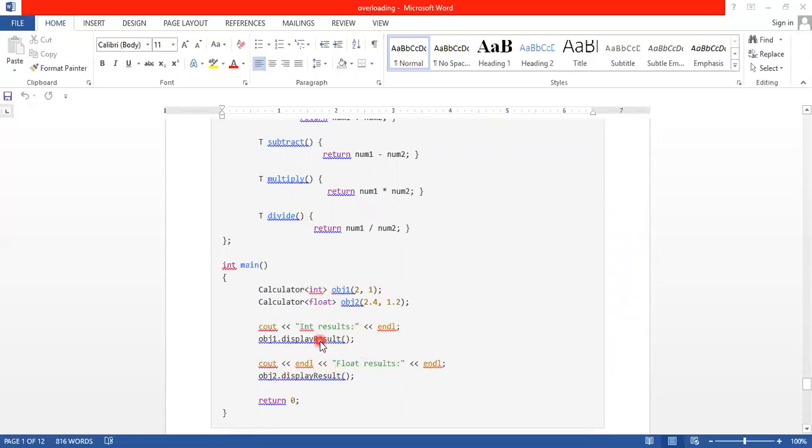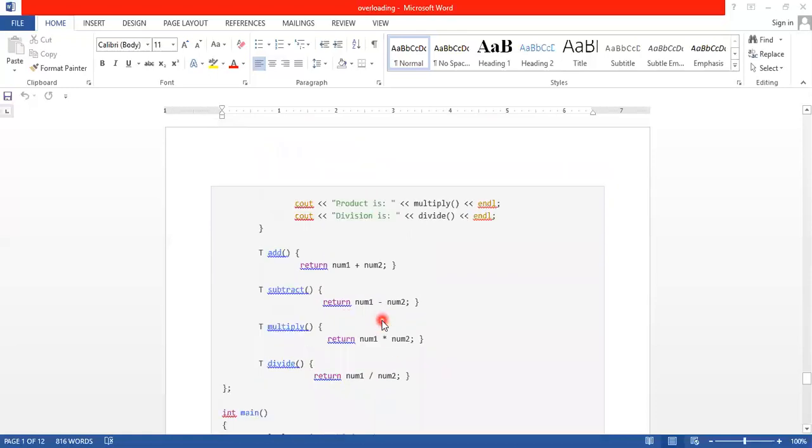So the result is, object 1 dot display, means the integer values are displayed and the sum, subtract, multiply and divide, like that. For the floating values, object 2 we defined. So using that member function, we can display all these things.